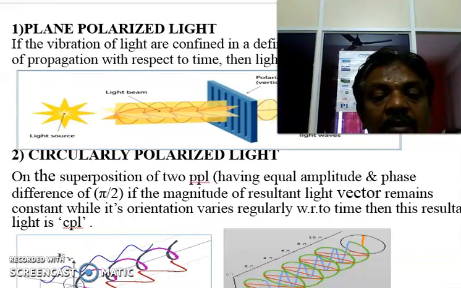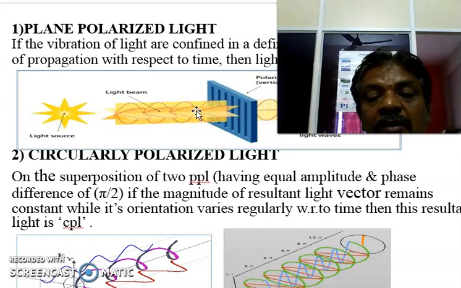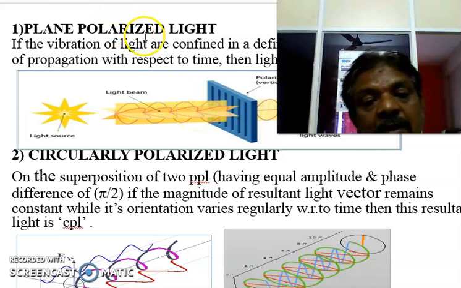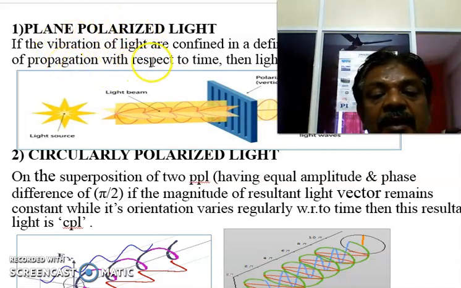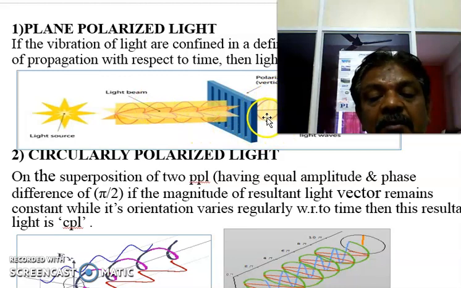Let us see how it is to be shown separately. Plane polarized light is light where the vibration of intensity is either parallel to the plane or perpendicular to the plane. Suppose the light is allowed to pass like this, and here we have the polarized light.